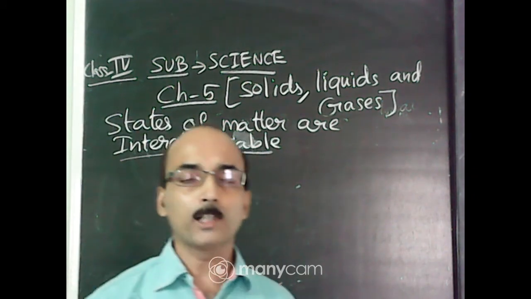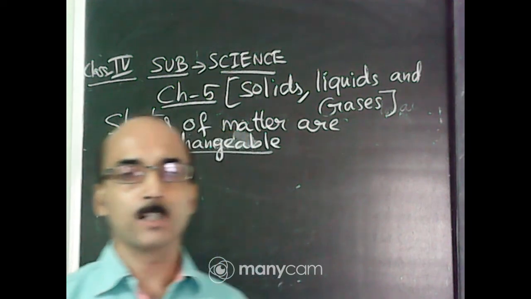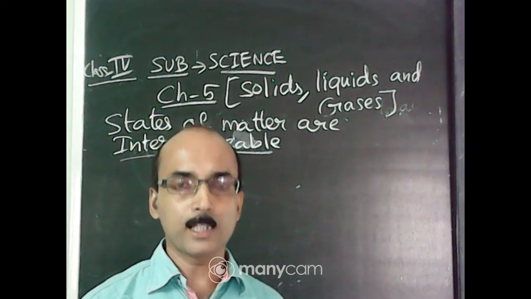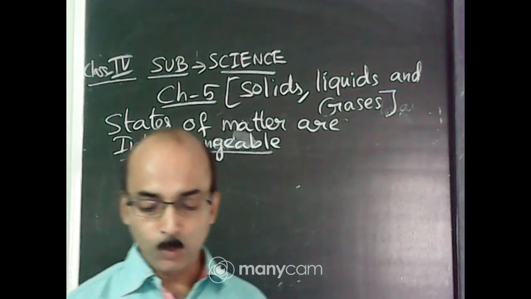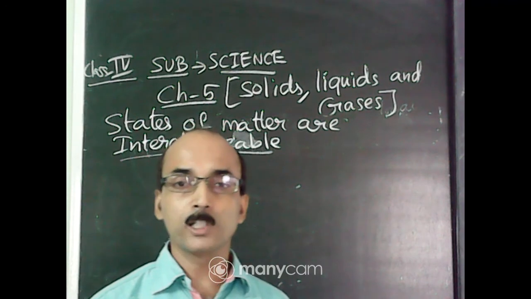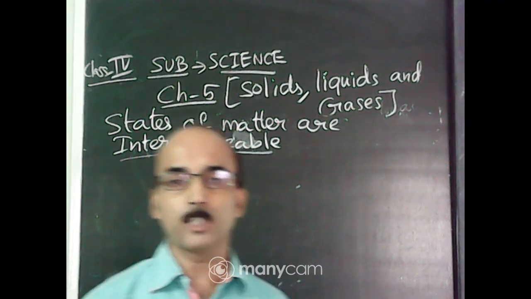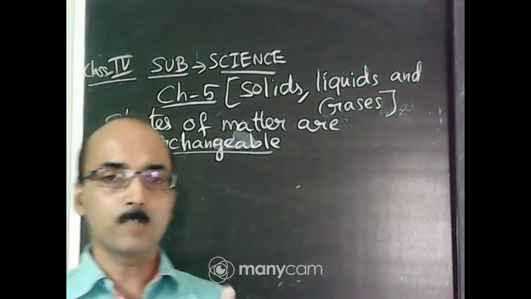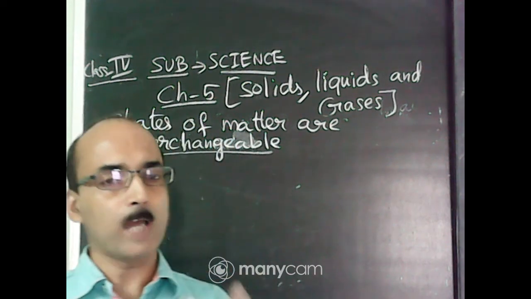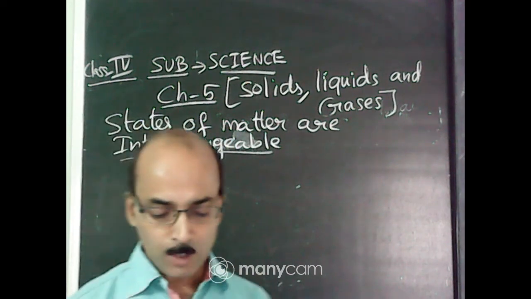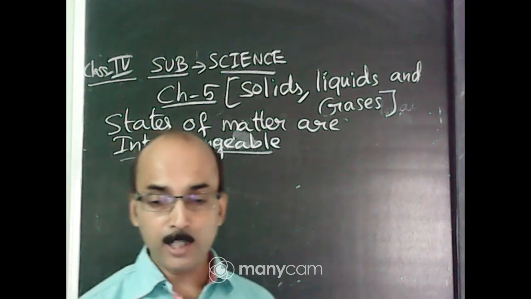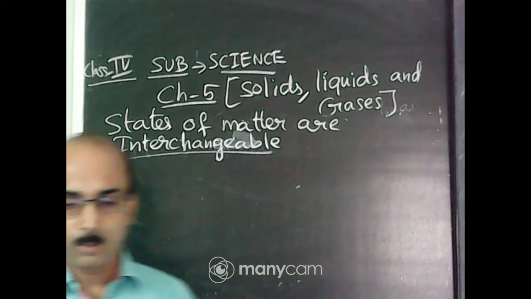When you put water in a refrigerator, in a deep freeze, it changes into solid form, that is ice. Cooling makes the molecules come closer and more closely packed. This way, water can be changed from one state to another, so states of matter are interchangeable.